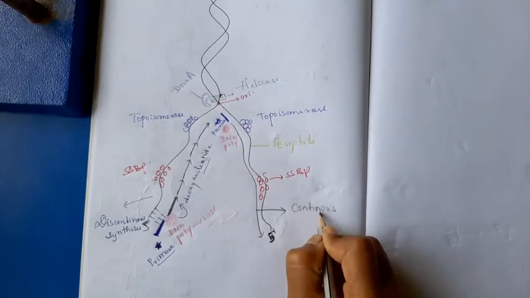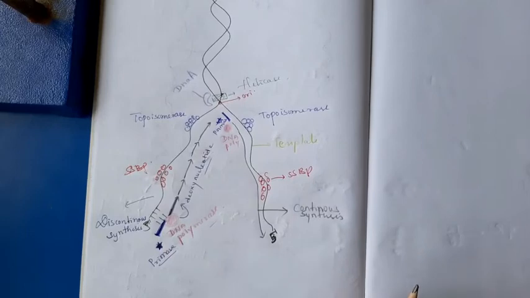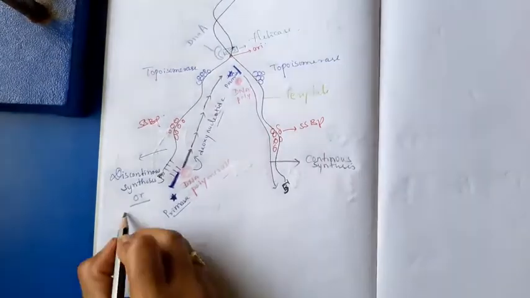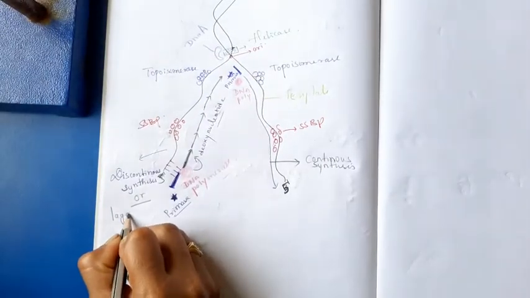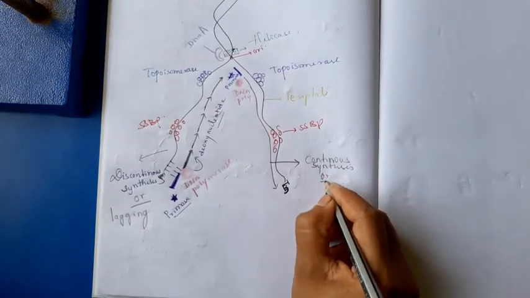It forms the continuous synthesis or continuous strand formation. Okay. The discontinuous strand is also known as the lagging strand. The continuous strand is known as the leading strand.